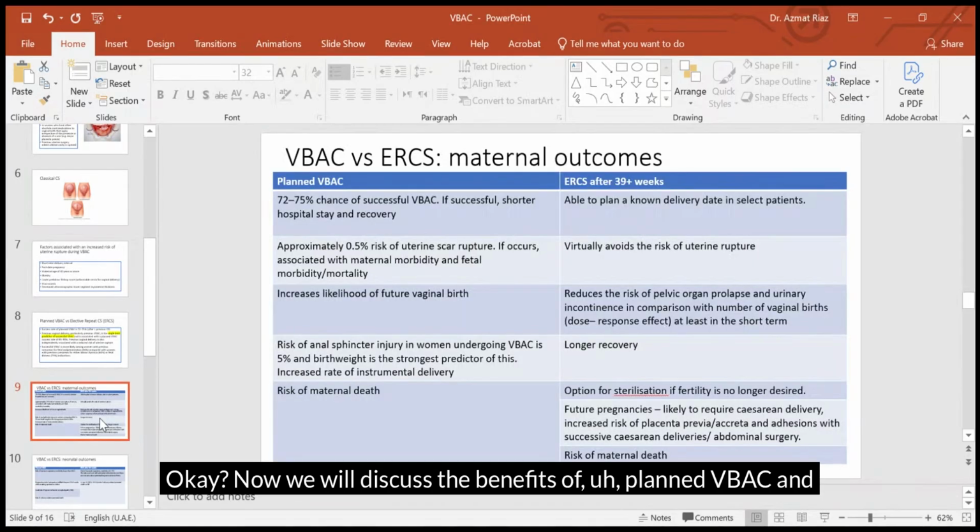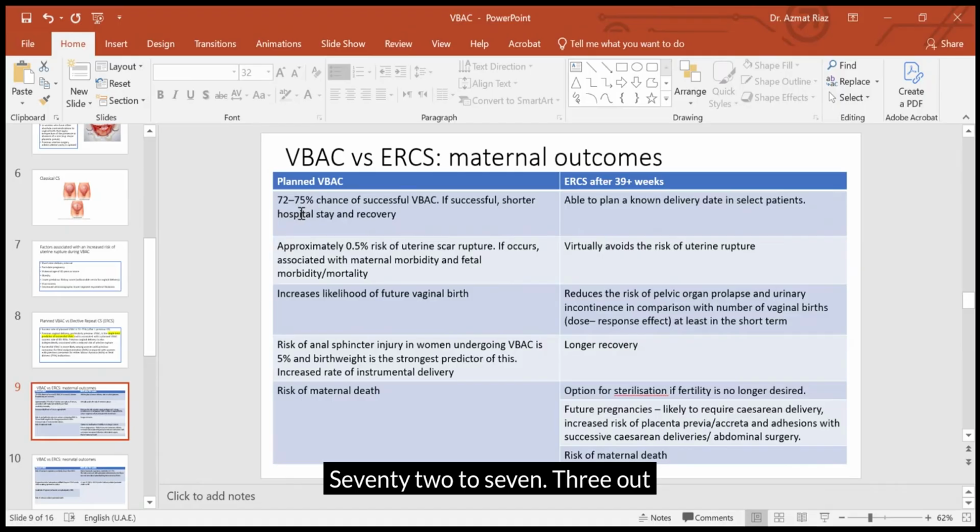Remember this. Okay, now we will discuss the benefits and risks of a planned VBAC for the mother, and then in the next slide for the baby. So for the mother, for a planned VBAC, yes, there are high chances. 3 out of 4 women can deliver vaginally. Vaginal birth is always good for the mother.